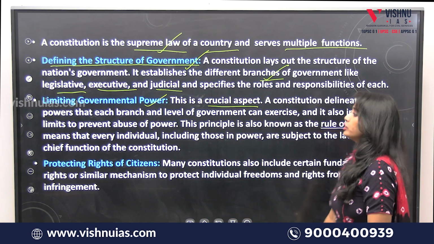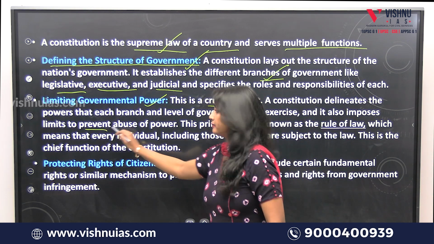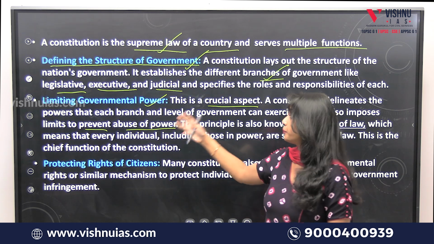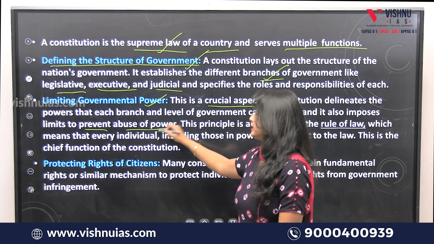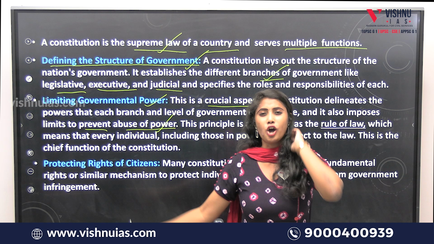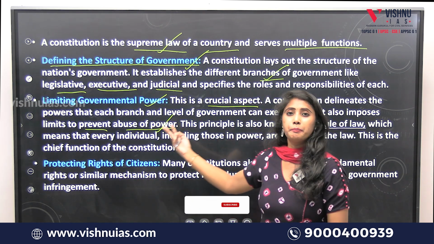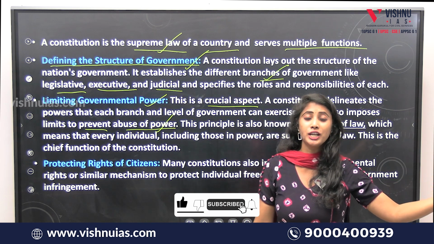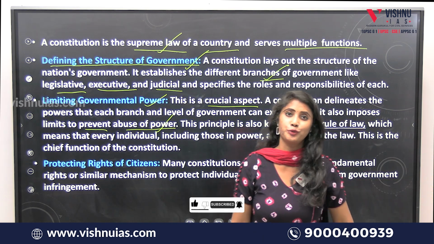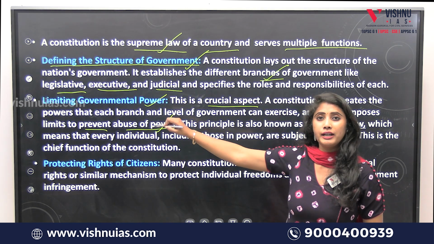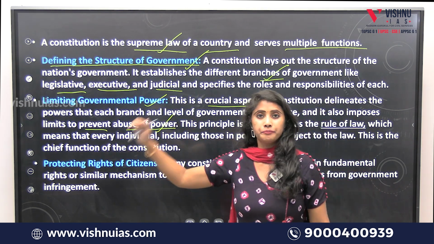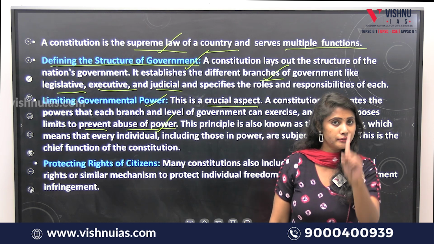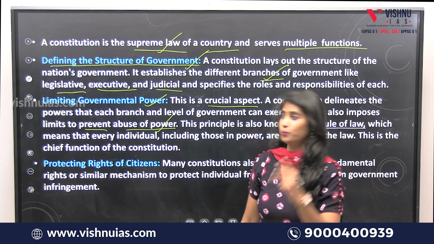And it also imposes limits to prevent abuse of power. Why do you think that it will need to impose limits in order to prevent the abuse of power? All these have been framed by taking lessons from previous historical events, especially from World War I and II. So that is why they felt the need for curbing or limiting the power of the government, especially after taking lessons from World War I and World War II.